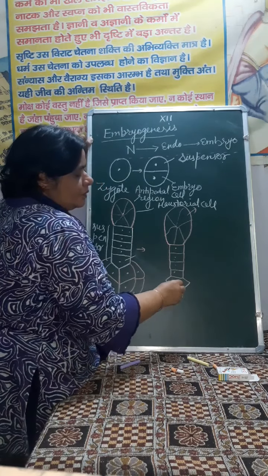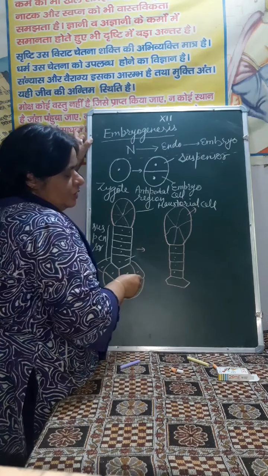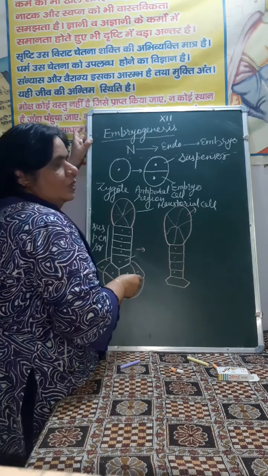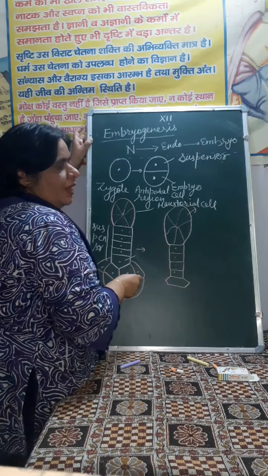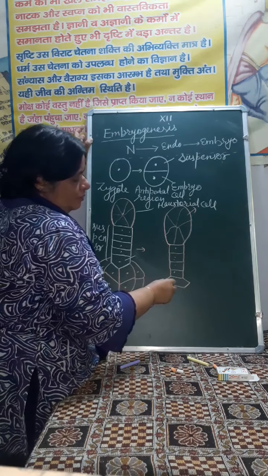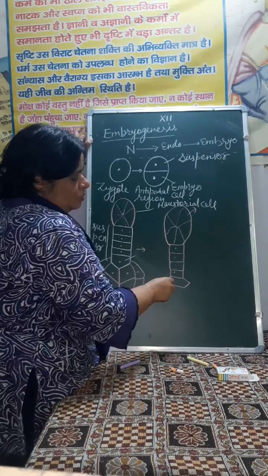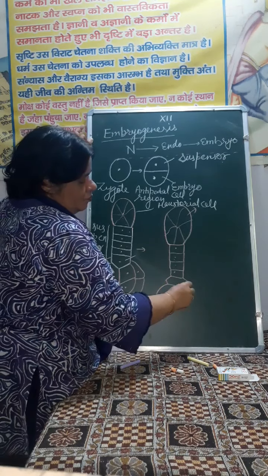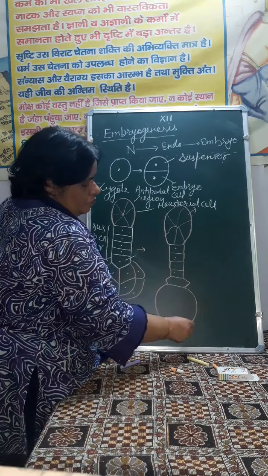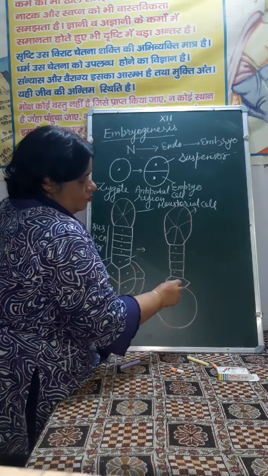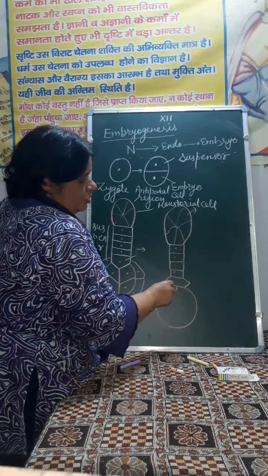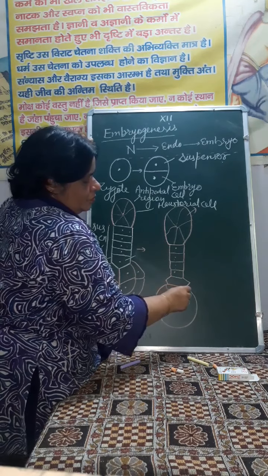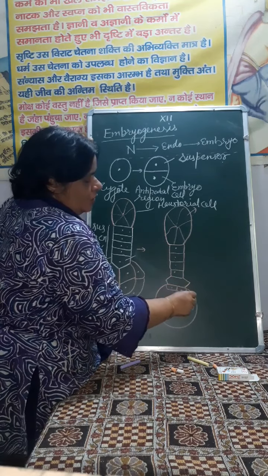Then this get further differentiated into 3 layer, and these 3 layer are, I am drawing. First one is this layer, make it cellular.